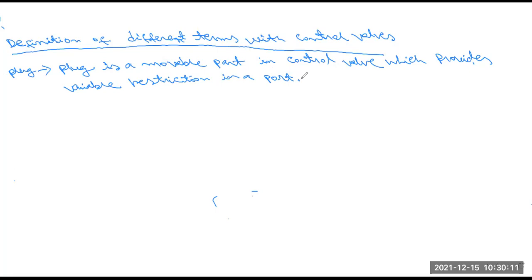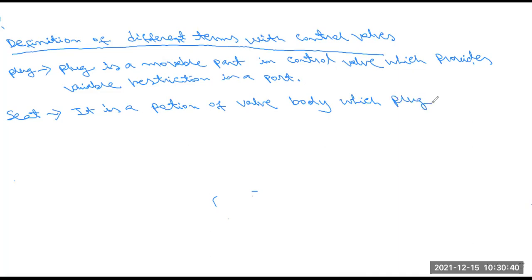Okay, so this is another part. Next is seat. What is seat? It is a portion of the valve body which the plug connects to for closure.